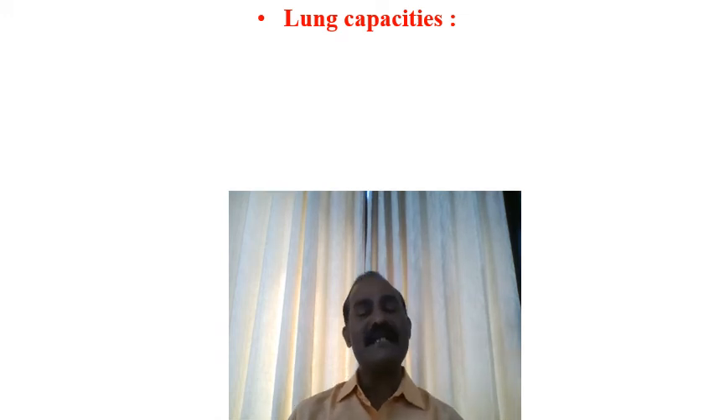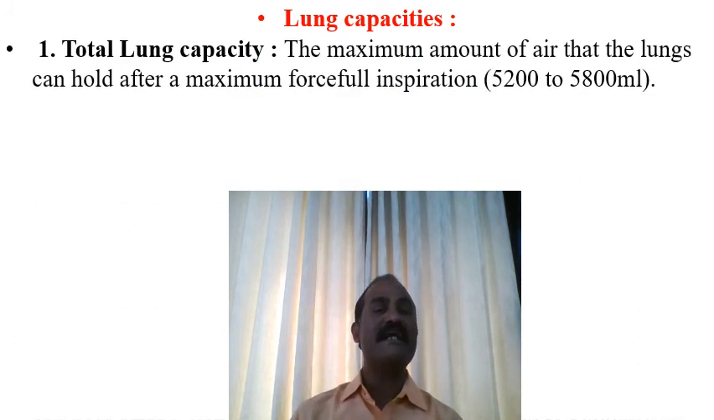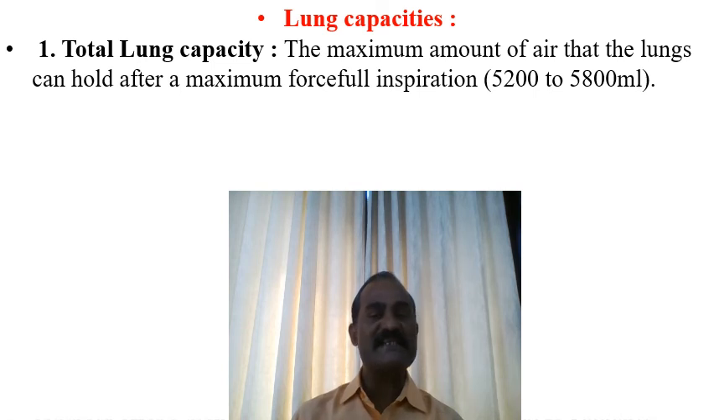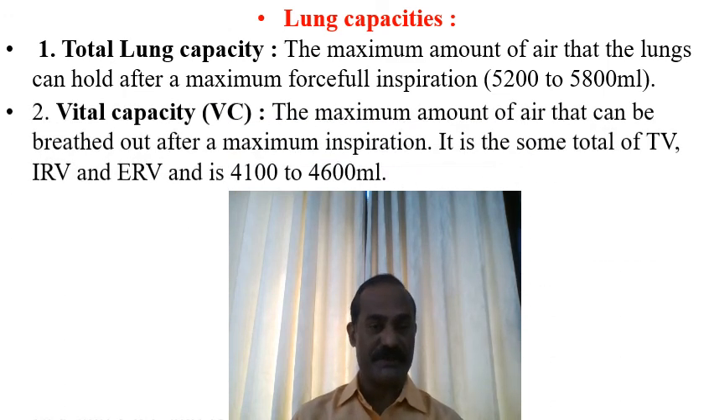Then we'll go to the lung capacities. Now, what are lung capacities? The first one is total lung capacity, the maximum amount of air that the lungs can hold after maximum forceful inspiration. And to our great surprise, it is around 5.2 liters to 5.8 liters, that means 5200 to 5800 ml in total.